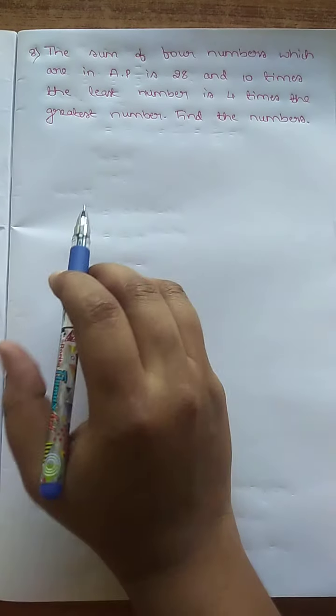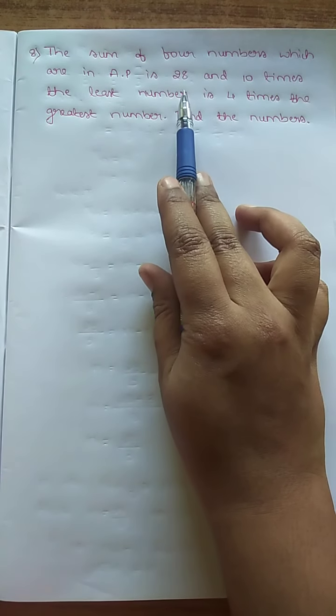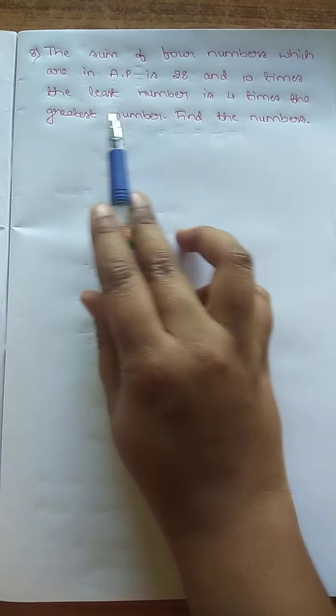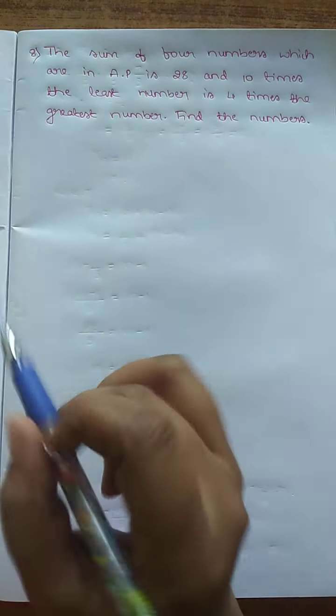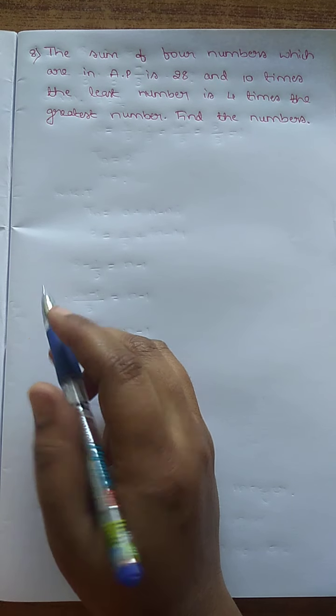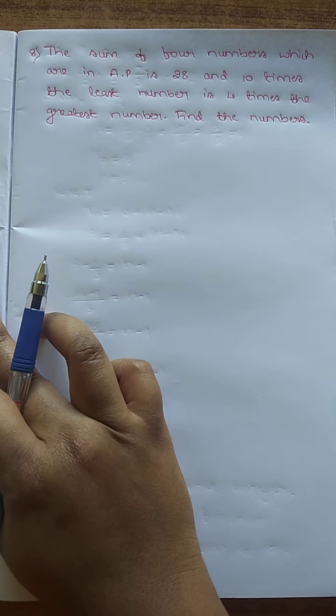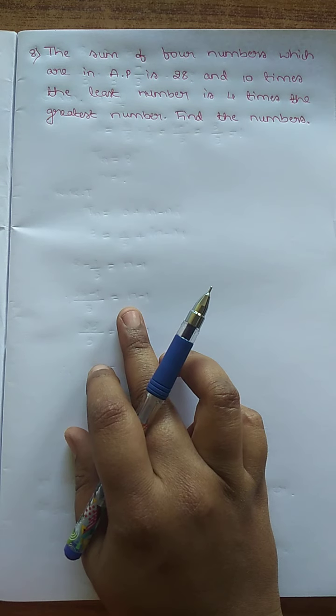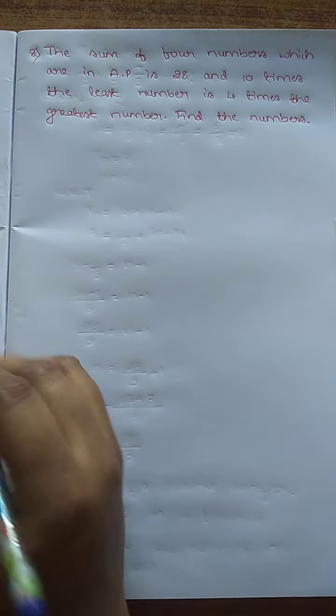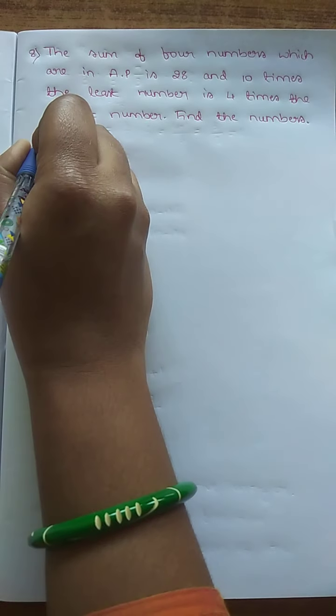Next, the 8th one. The sum of 4 numbers which are in AP is 28 and 10 times the least number is 4 times the greatest number. Find the numbers. In the last problem we considered 3 numbers, but in this one 4 numbers. Therefore consider the numbers.